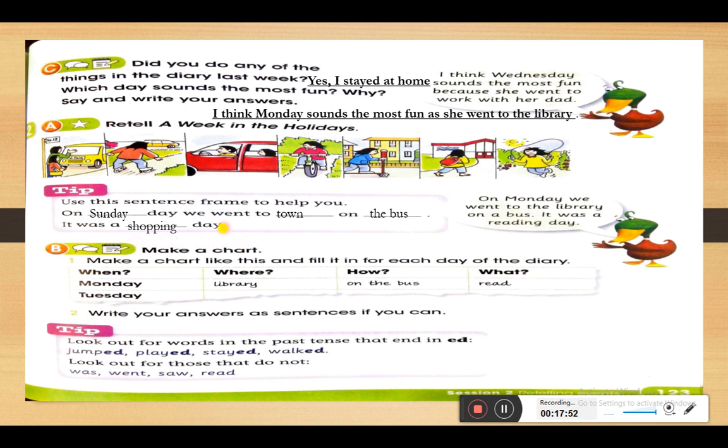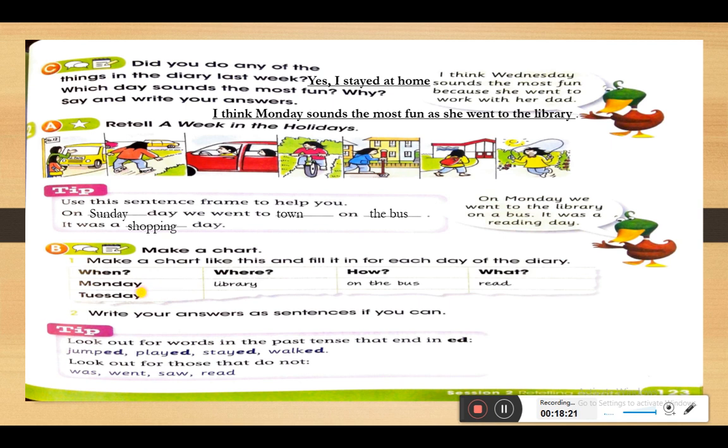Okay, make a chart. Now we need to complete this table to make a chart. Make a chart like this and fill it in for each day of the diary. So we're going to go back to the diary on page 122 and complete the chart, and you're going to find something like this in your activity book.